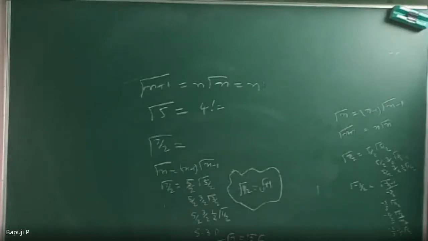Root pi. I will prove it now, don't worry. 5 minutes. After proving, I want to come back. I just started this, but remember this, I will prove it within 5 minutes. Okay? Gamma 1 by 2 is root pi. Yes, sir. Now,